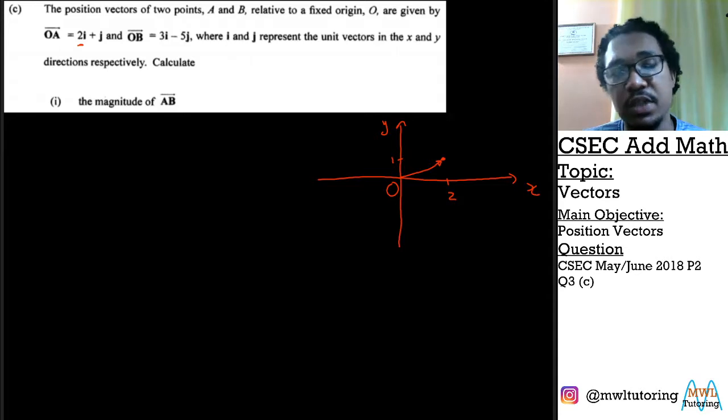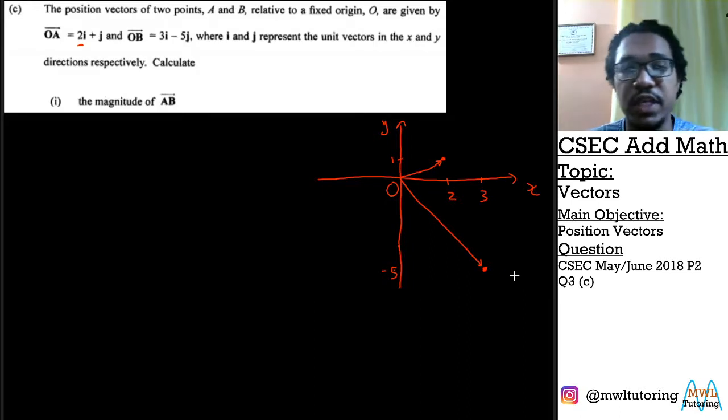And our second position vector is 3 on the i or x and negative 5 on the y. So it may be somewhere around here. Again, it doesn't have to be too perfect, it just needs to show what it is that they're giving us.